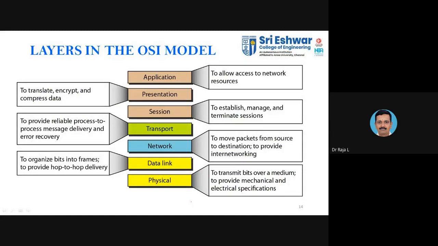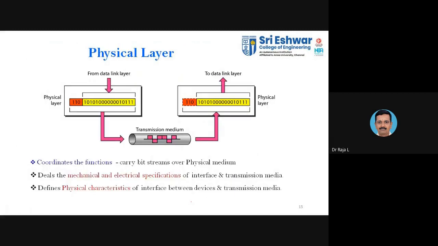Okay, so now we'll move on to the first layer, that is the physical layer. As I told you, all the information will be available in the form of bits. When you want to communicate with another entity, the bits will be transmitted through the transmission media. Here you can see it is electrical information. The bits, the ones and zeros, will be converted into electrical pulses, then transmitted through the copper cable,